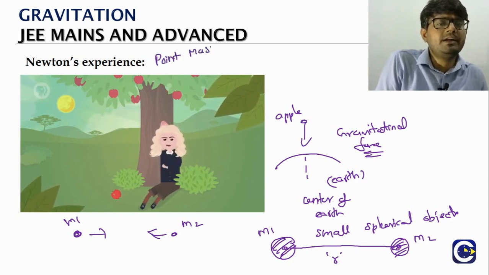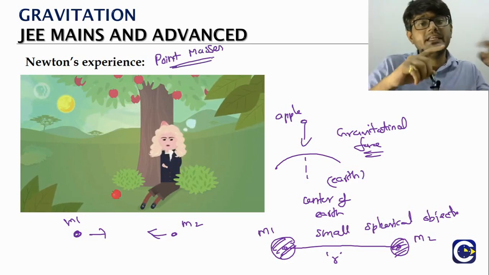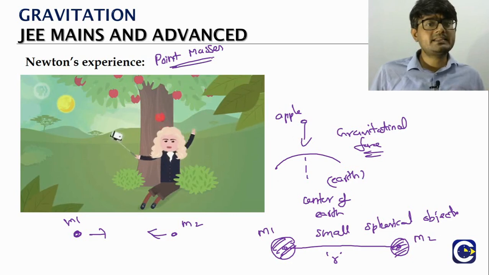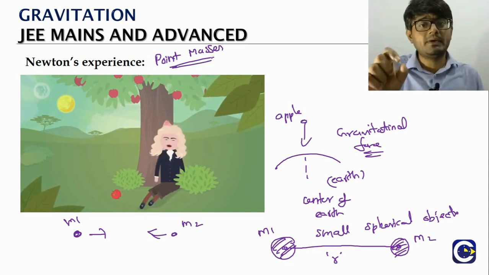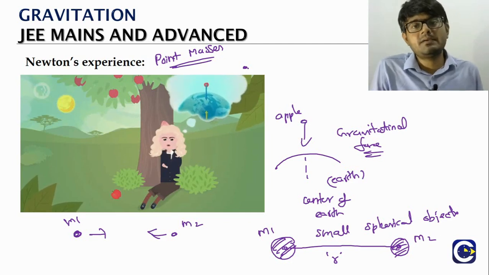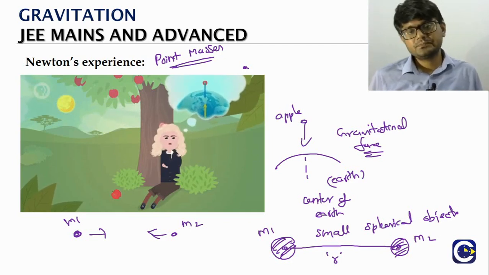So the idea of point mass is something that we have seen even in mechanics discussion, like kinematics and all. What we used to say, we say point mass. Point mass means the mass located at a single point. That's what we call a point mass, which is a theoretical idea.